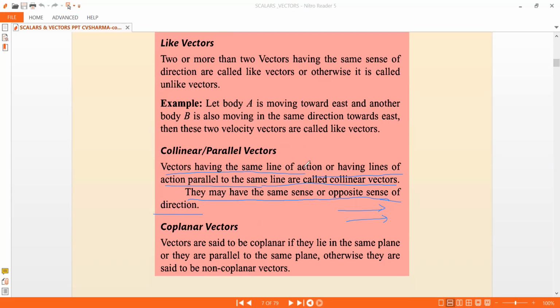Vectors having the same line of action, so these are parallel lines. They should have the same line of action. So this is A bar and B bar. They have the same line of action in the same direction. And if you have something like this, these are parallel vectors. This is an example of parallel vectors.